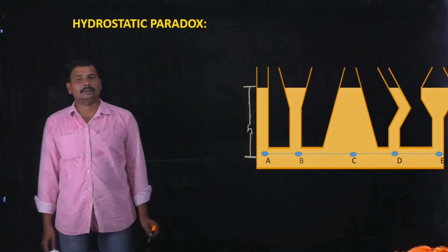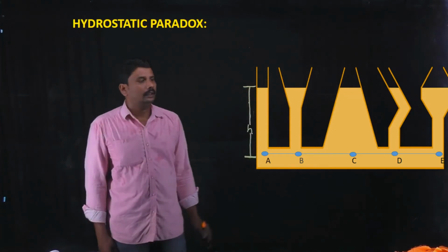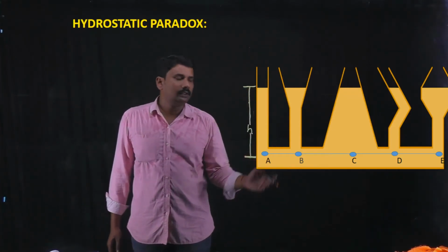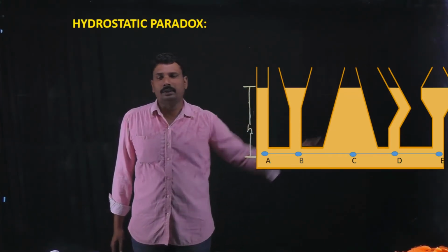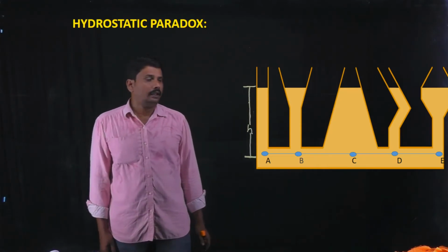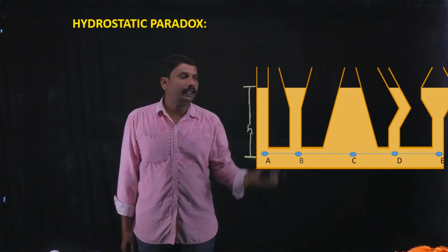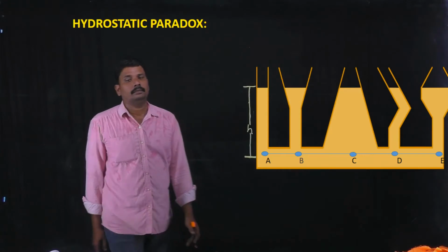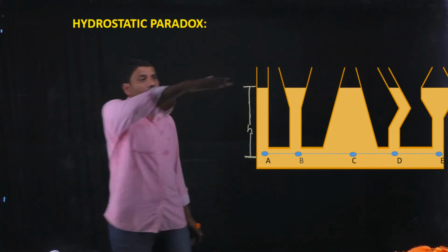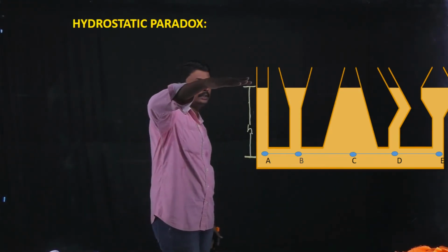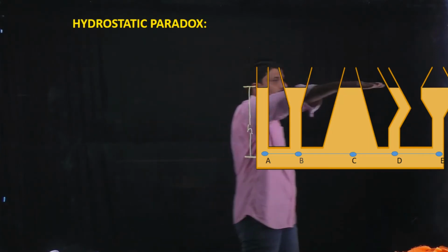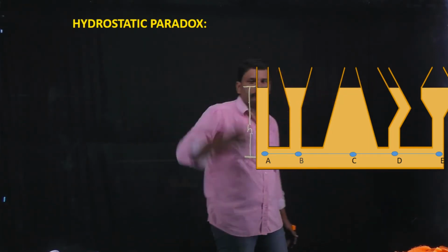Hydrostatic paradox. Consider there are 5 vessels of different shapes containing a static fluid. The level of the static fluid in all the different vessels is the same.